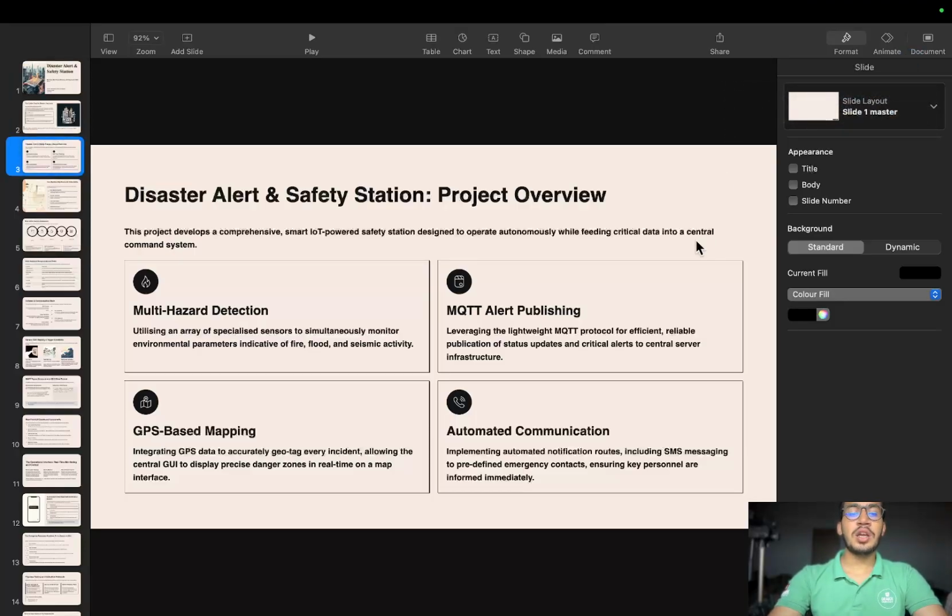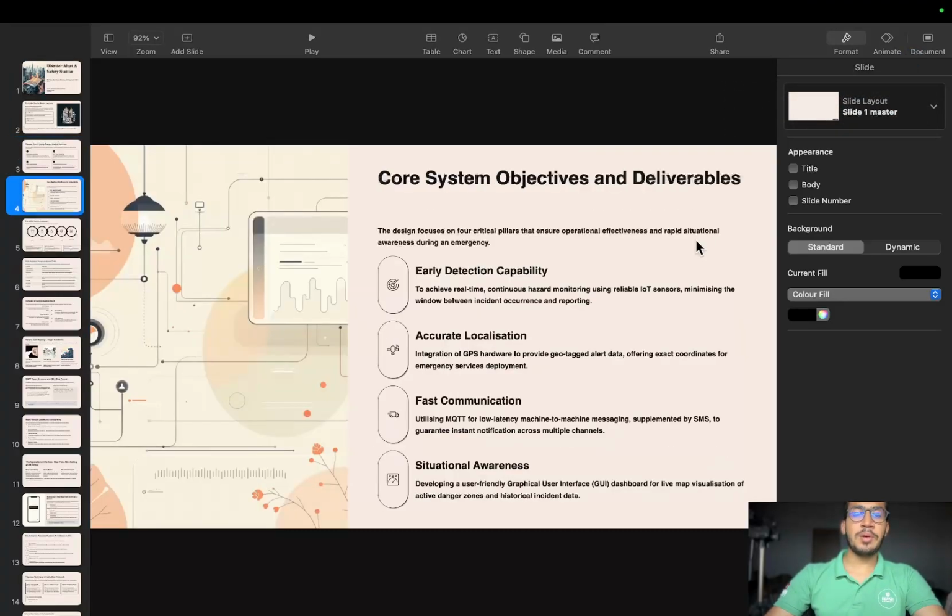After that, I made an architecture plan for my project. So you can see here my architecture plan. My plan is to detect earlier, to make accurate localization, fast communication using MQTT, and situation awareness, so that I develop a user-friendly graphic interface dashboard for live mapping visualization of active danger zones and historic incident data. So these are some of my points.